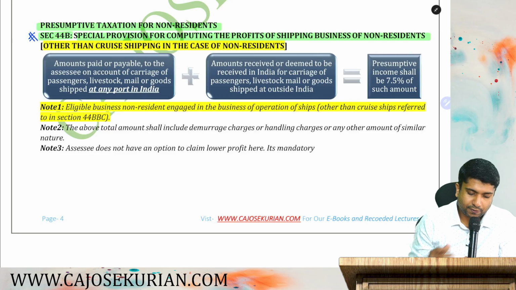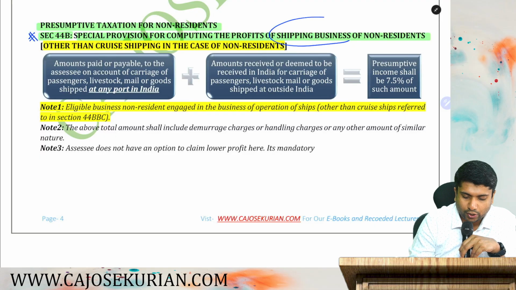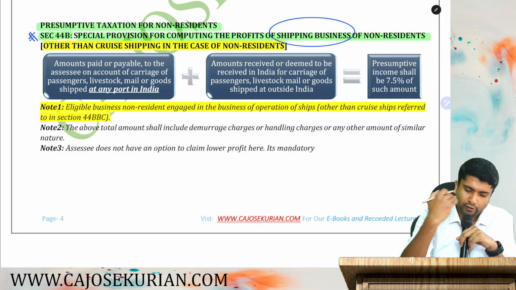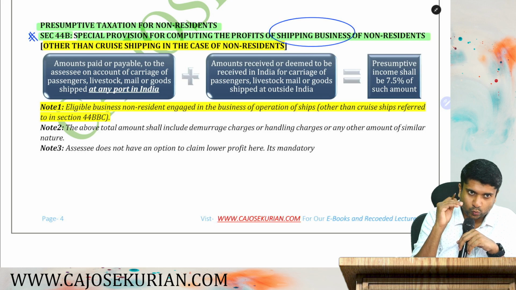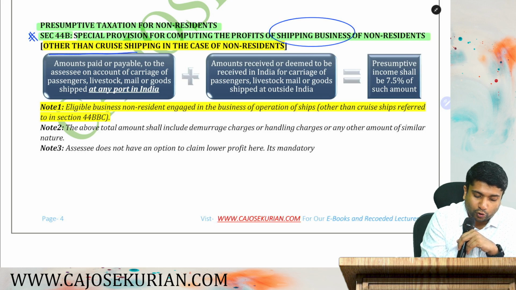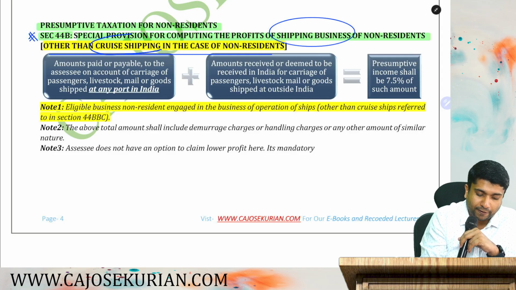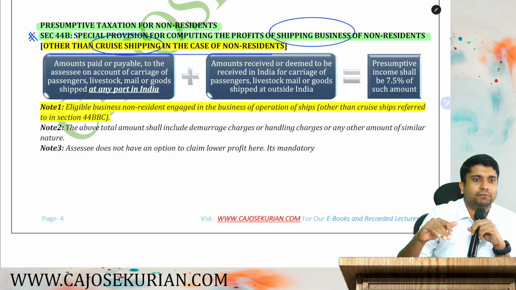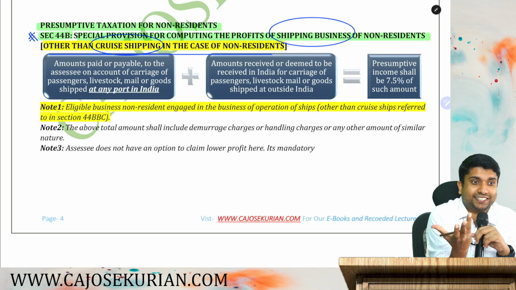And what is that? Special provision for computing the profits of shipping business of non-residents. If you are a non-resident in the business of shipping, then section 44B shall be applicable to you. This section shall be applicable for all non-residents in the shipping business other than cruise shipping. Have you heard about cruise shipping? It is not passenger travel, it's like a cruise trip. You can get a ticket just like Titanic. It's the best example of a cruise ship.